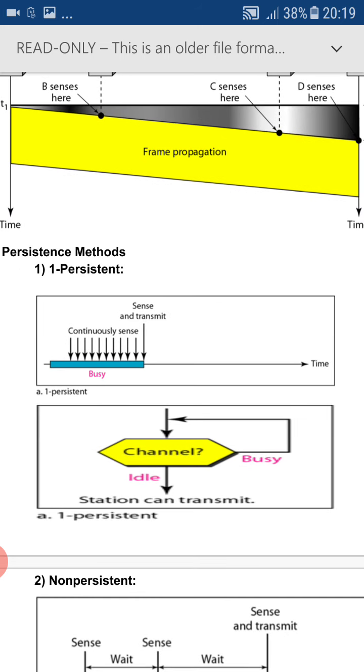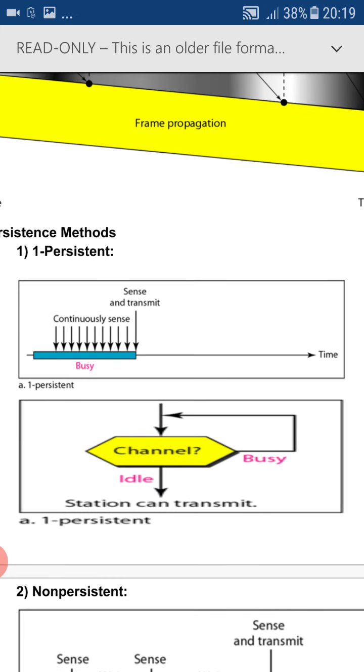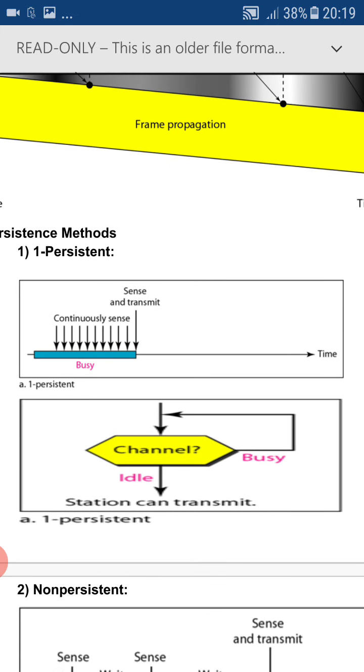Let us assume there is one node called node A, and node A wants to send data. So what will node A do? Before sending data, node A will sense the medium. It will sense continuously until the medium is idle. Once the medium is idle, it starts transmission of data. The same is explained in the following flowchart. If the channel is busy, continue sensing the medium. If the channel is idle, then the station can transmit the data.